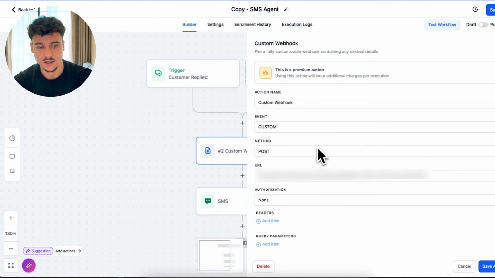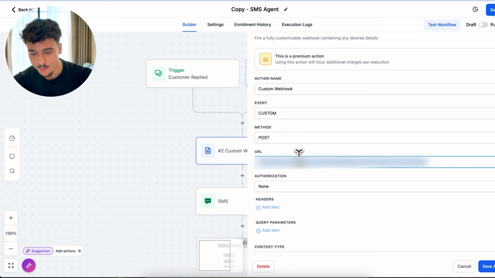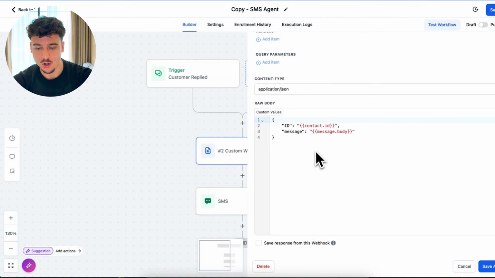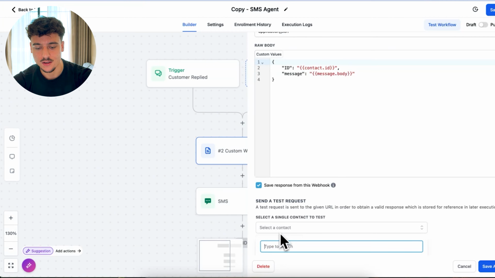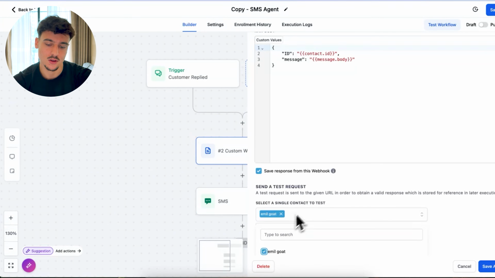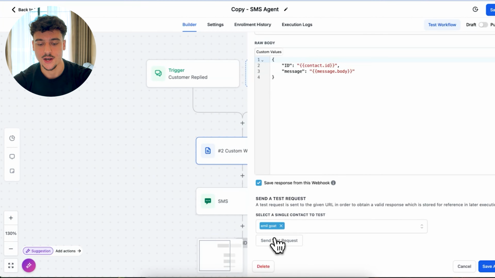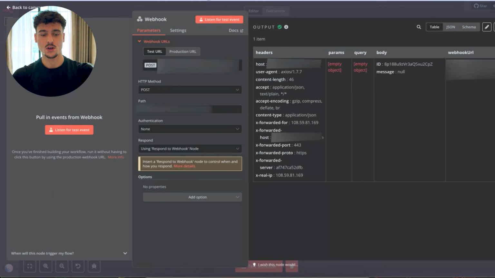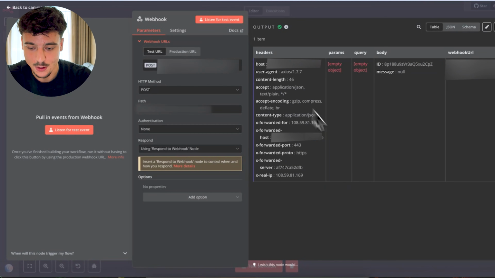We go back into GoHighLevel. We paste the URL into here. We scroll down, we click on save response from this webhook. We select a contact to test. So you're going to select the contact that you just set up previously, and you're going to click on send test request. Now this is going to wait forever because it's waiting for a response back, but we're just going to go into n8n and we now have everything that we need to work.